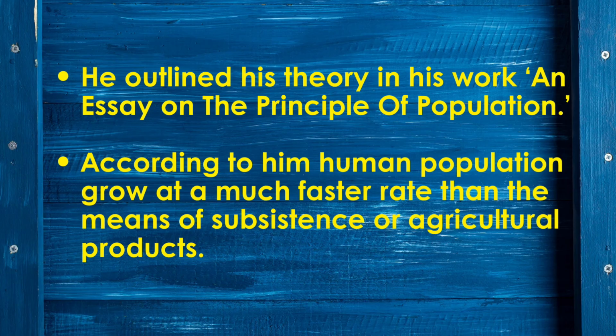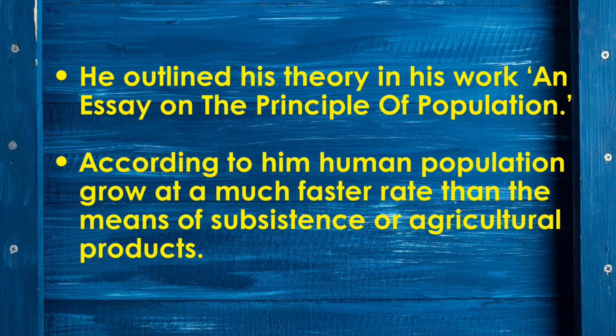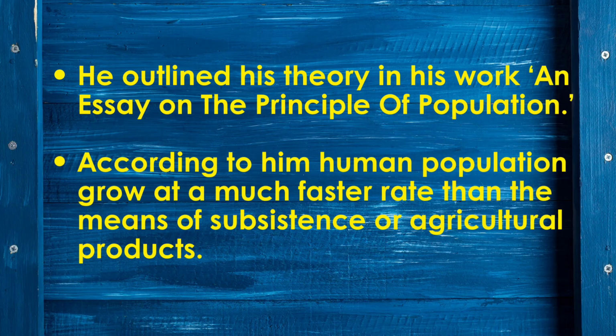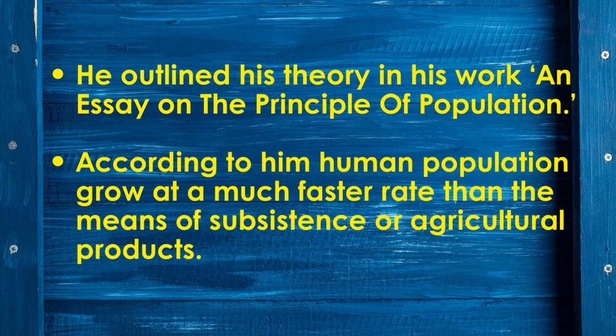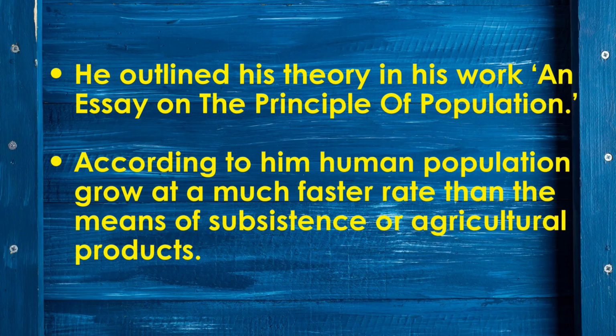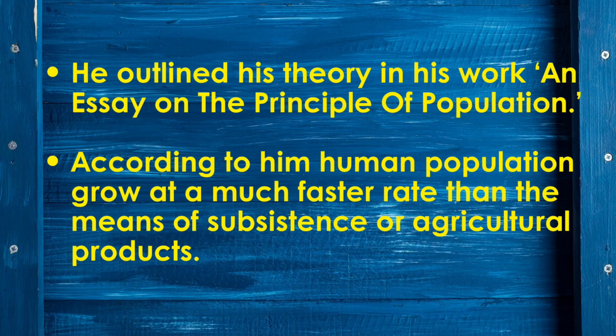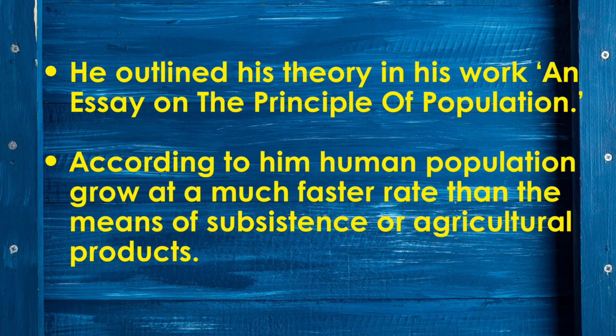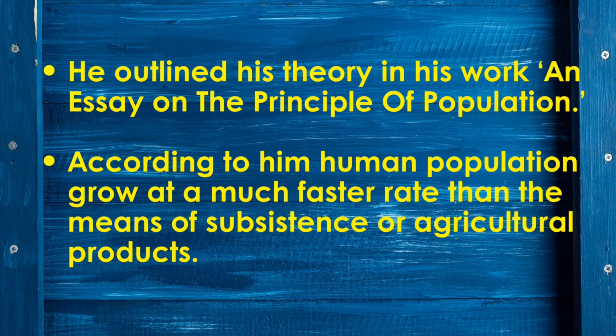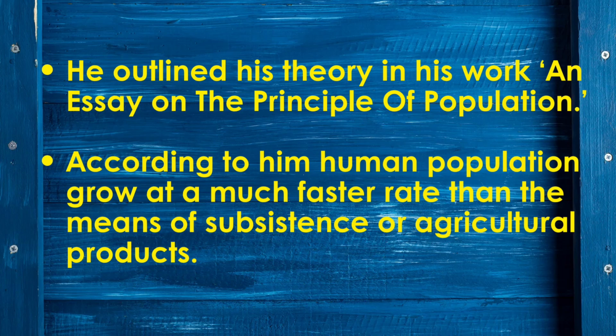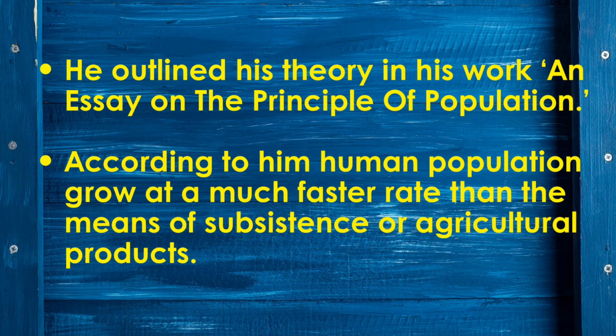In 1798, he wrote a very important book called An Essay on the Principle of Population. In this book, he tried to explain how population grows and what problems it can create if it increases faster than the resources available, especially food.